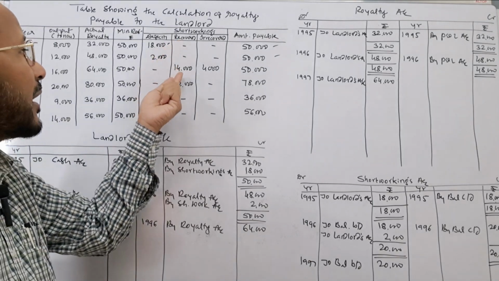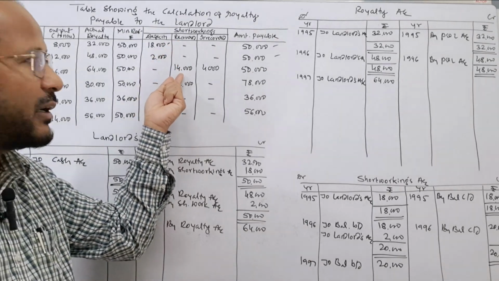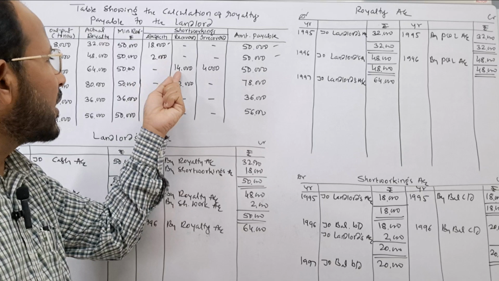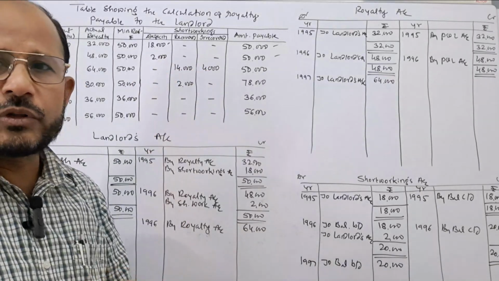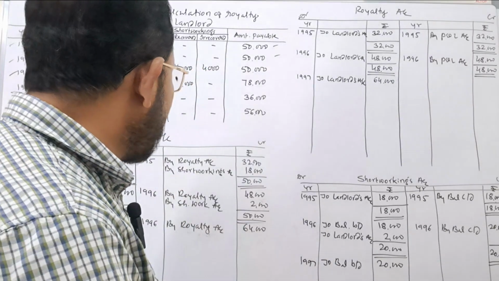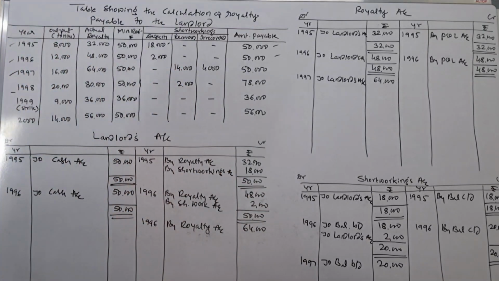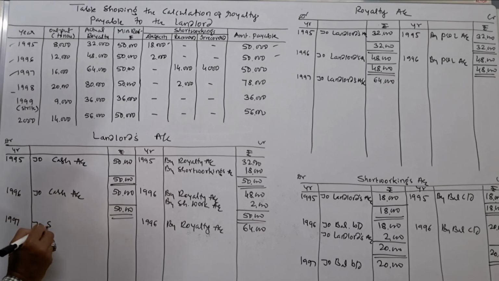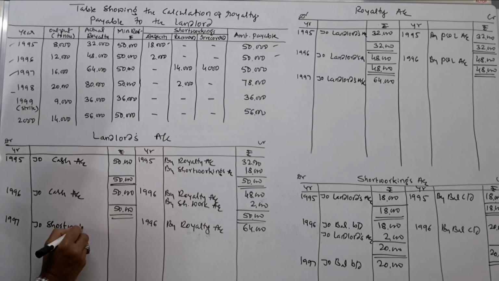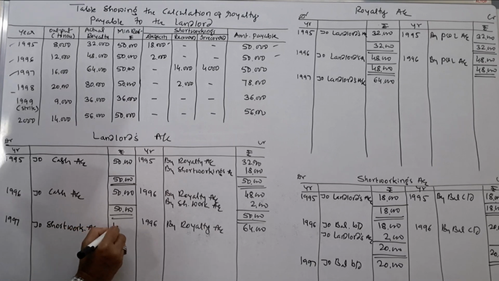You see here in the recovery column, 14,000 is recovered, and out of 18,000, 14,000 is recovered and 4,000 is the irrecovered. Whenever the recovery is made, what journal entry do we need to pass? Landlord's account is to be debited and 1997 short workings account is credited. This is the recovery.